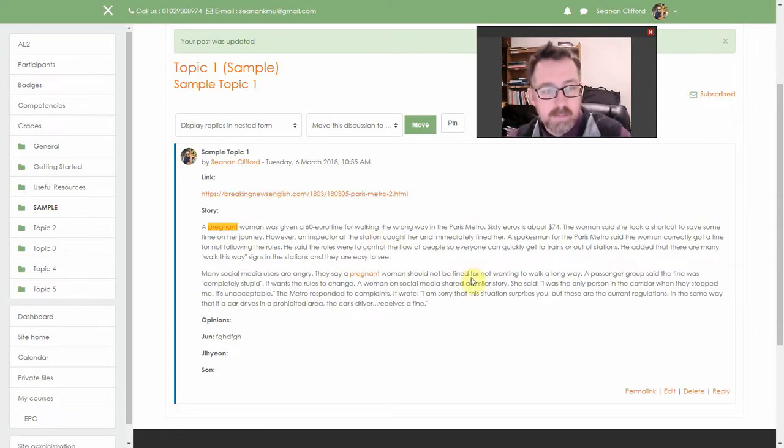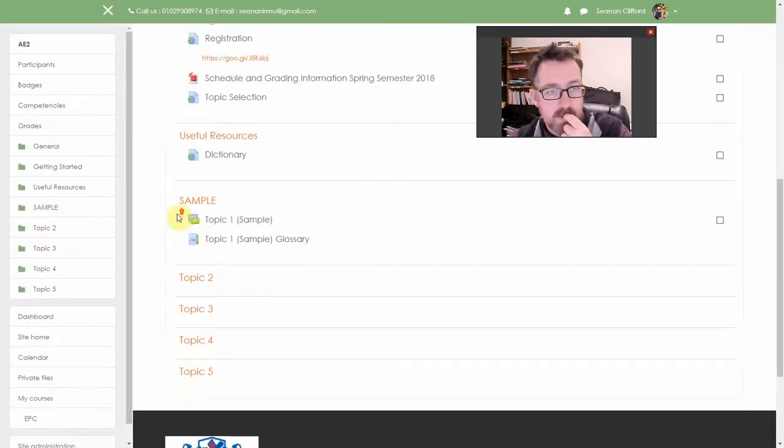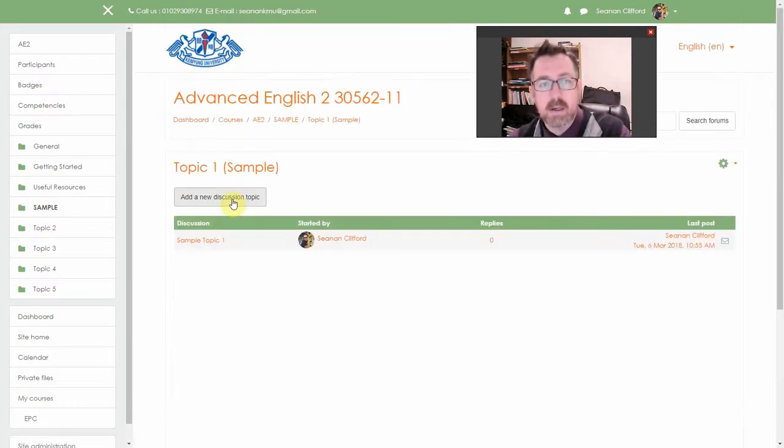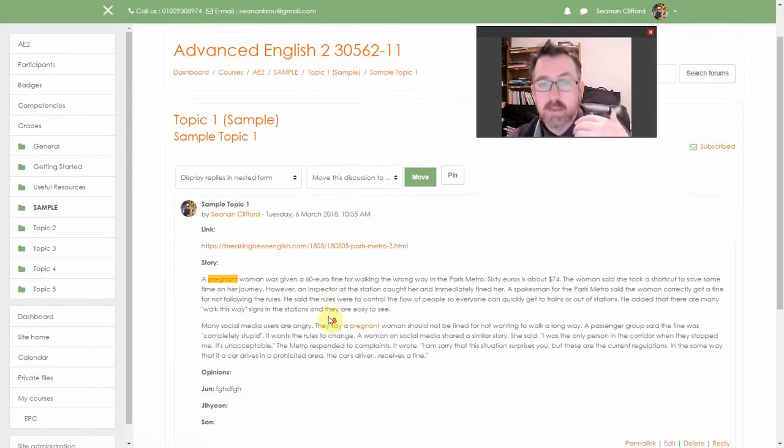Okay, so that's basically how you would go to a topic, add a new discussion, and then when you get to the add a new discussion, put in your link, put in your story, put in your opinions, then you can go to the glossary and create your 5 words, and make sure you click those 2 little link buttons at the end, and then that will link all this vocabulary here.